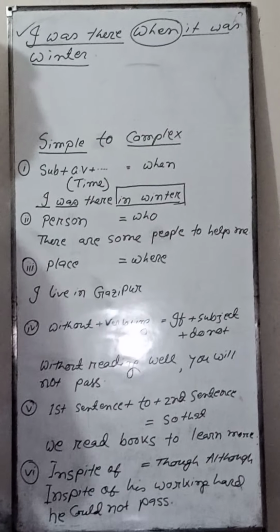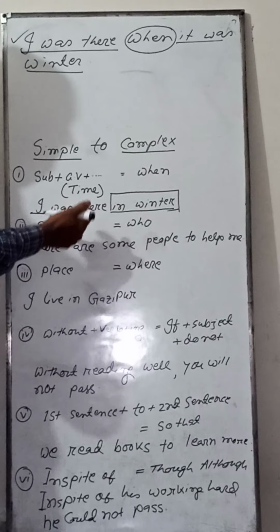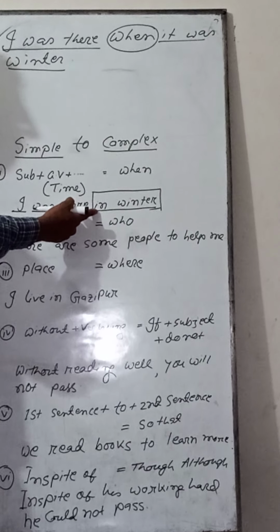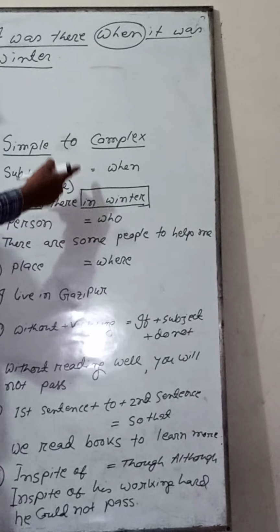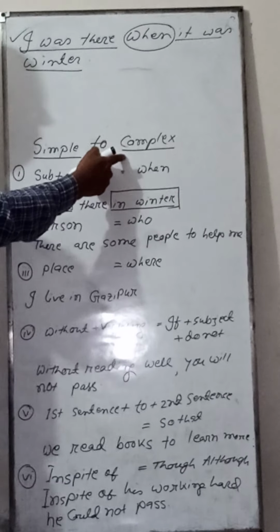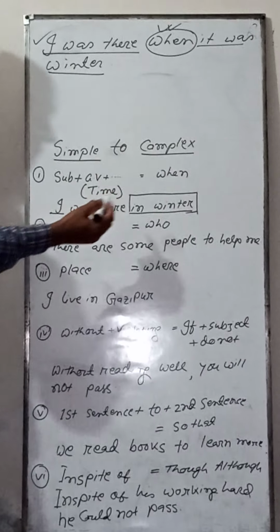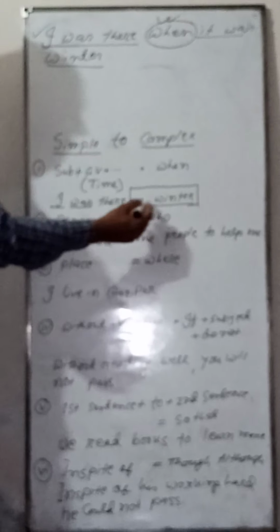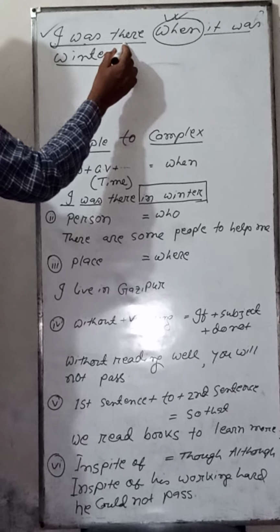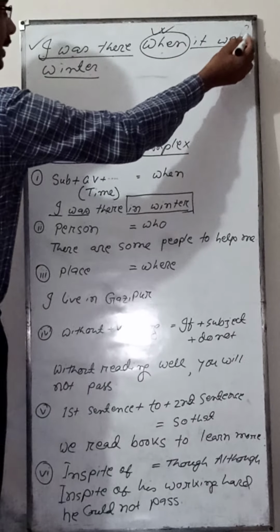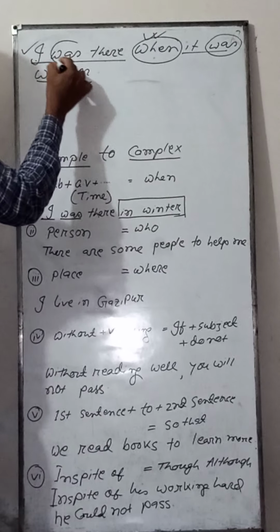And if you, my dear student, find a sentence mentioning any time, then you have to change this simple sentence to complex with when. For an example, I am repeating again. I was there in winter. I was there when it was winter. Because this is past tense.